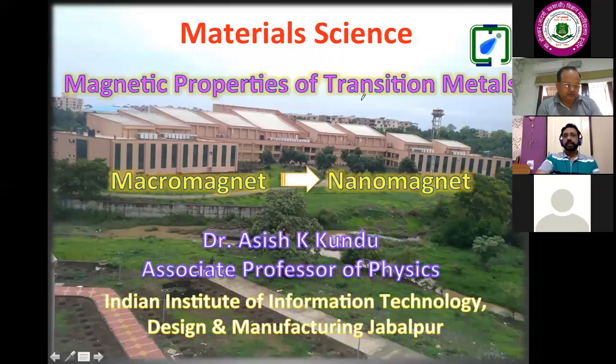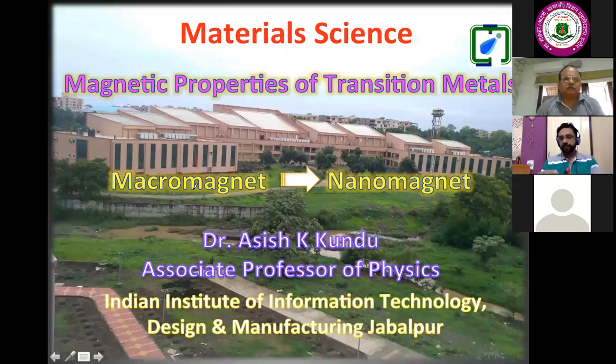And there I have subcategorized these magnetic properties into two sections. The first one is the macromagnet. Macromagnet is nothing but whatever we are using in our daily life. I am sure in your household or in your childhood, you might have played with some bar magnet. I want to show you one bar magnet like this. This is nothing but one bar magnet. This is a toy bike. On the backside of this, there is a bar magnet. So these are nothing but macromagnets.